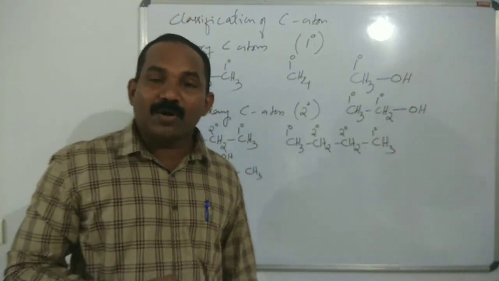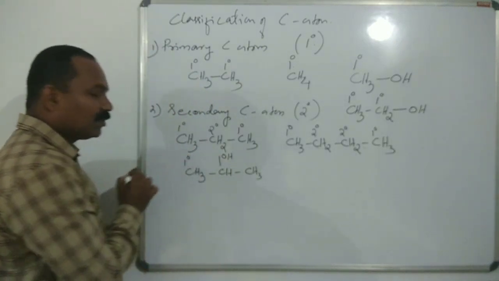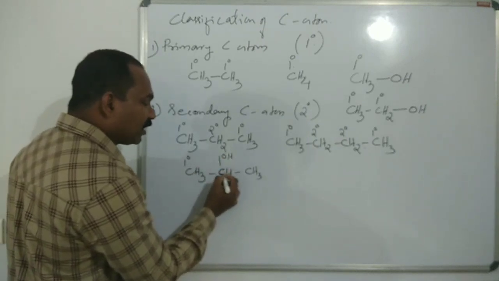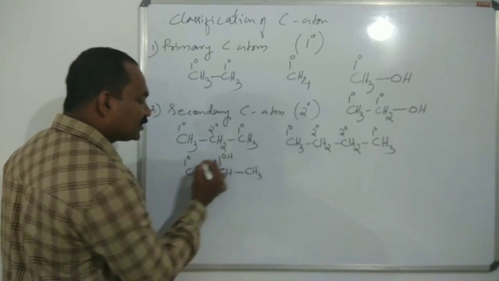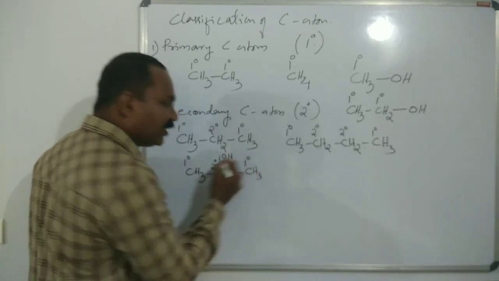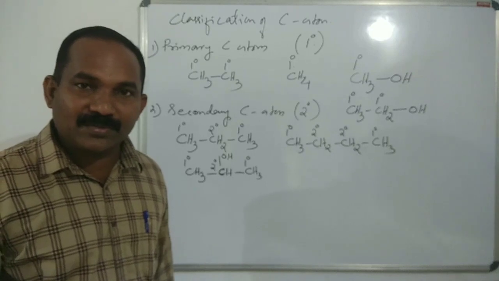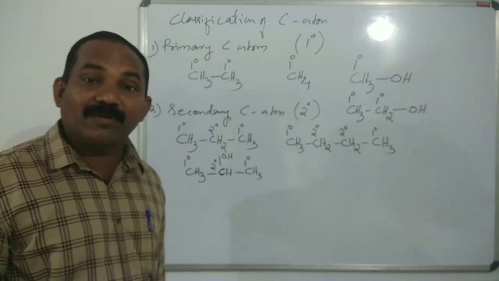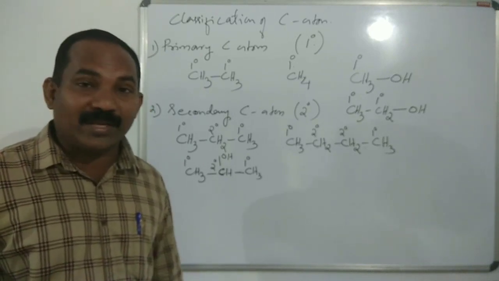Isopropyl alcohol, or propan-2-ol. The first carbon atom is a primary carbon atom. The second carbon, the OH-attached carbon atom, is bonded to two other carbon atoms, so it is secondary. And this one is primary. Very important concept. Otherwise, in future you cannot understand primary alcohol, secondary alcohol, tertiary alcohols.